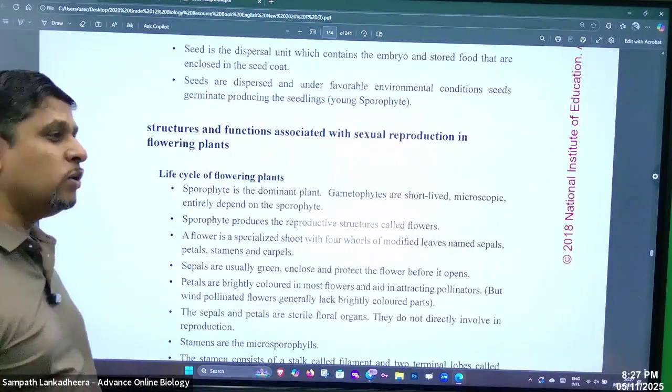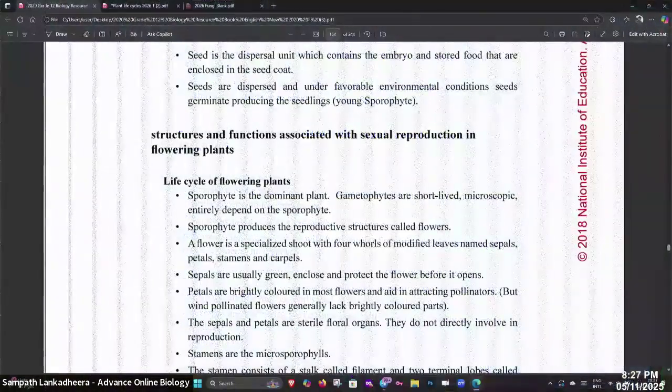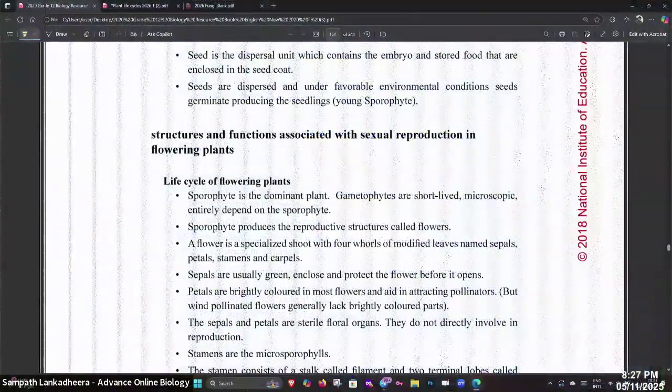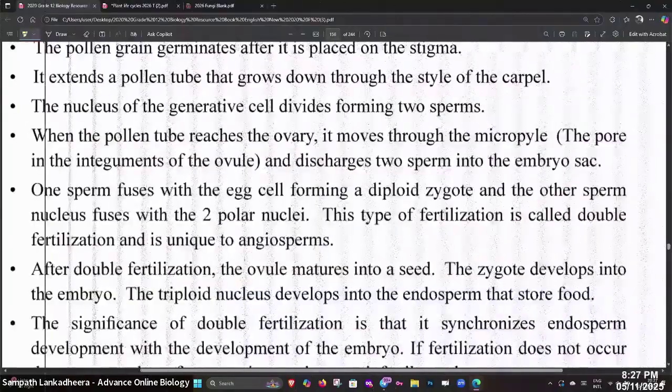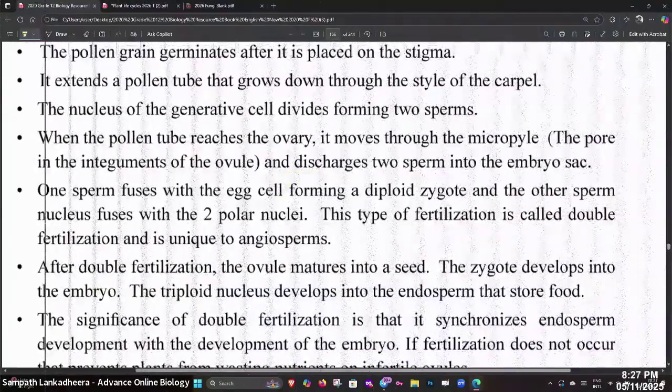If you quickly go through the note here, let's go on highlighting the important facts. Let's highlight these important things, people.